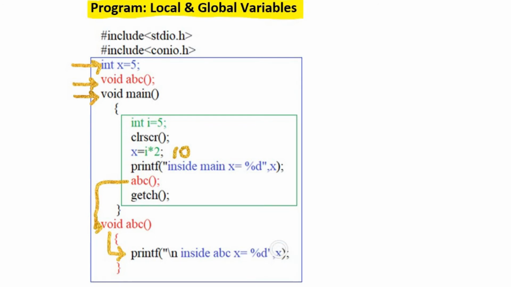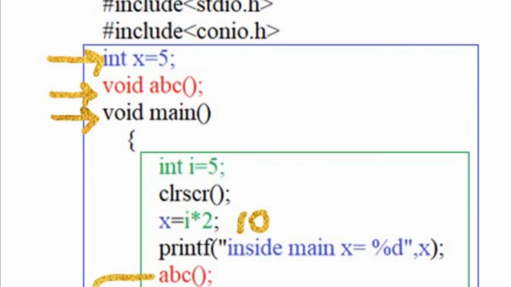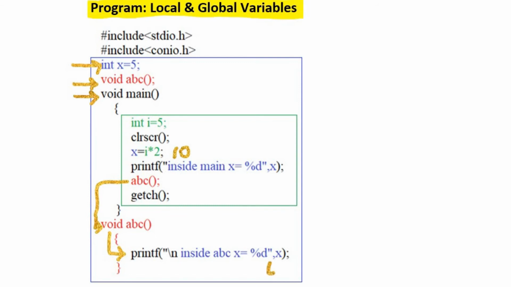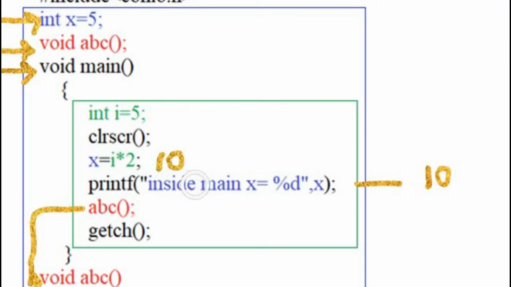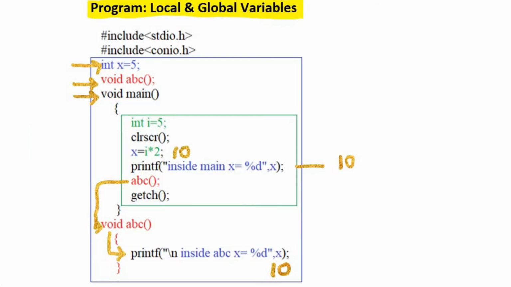Can you tell me what will be the output of this line? 5 or 10? It will be 10. As I told you that values of global variables are shared, so once it is updated, it will be visible to all other functions. So this line will print 10 on the output screen. After the execution of this program, there will be two outputs on the output screen. First one, 10, with the statement inside main function x is equal to 10, and after this function call, the execution of this printf statement will print inside abc x is equal to 10.